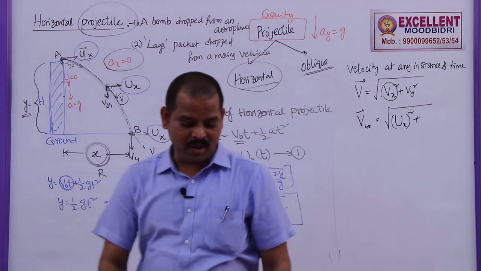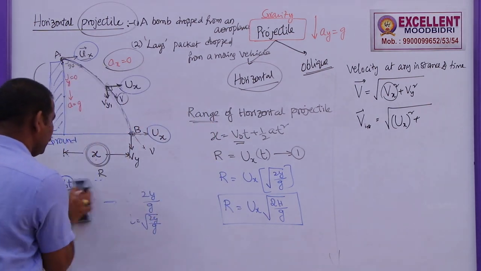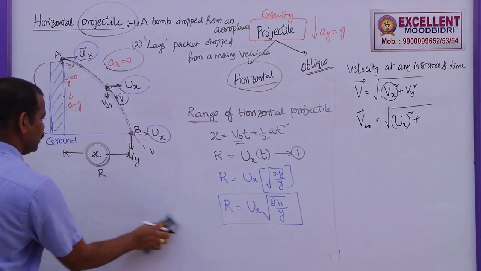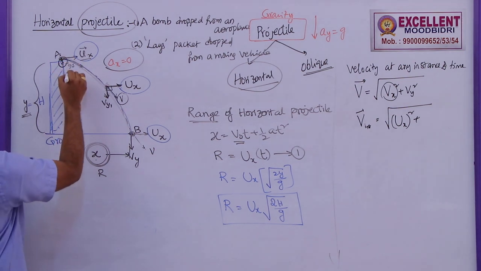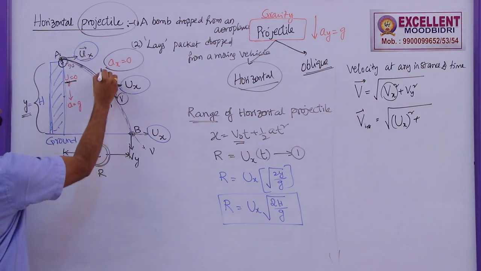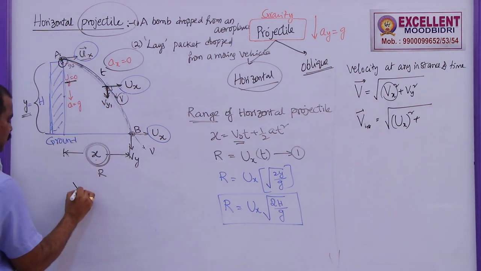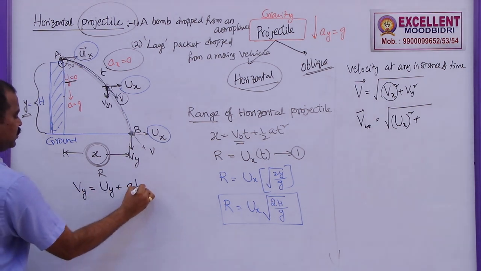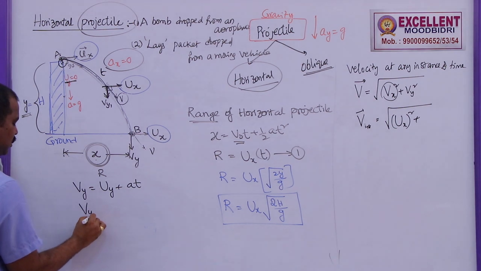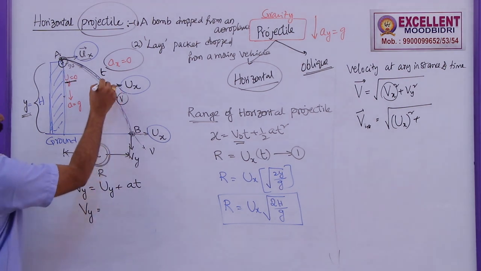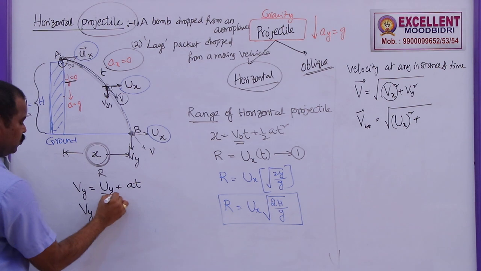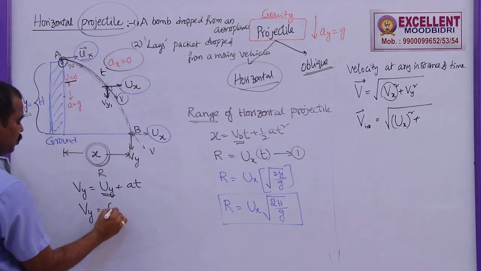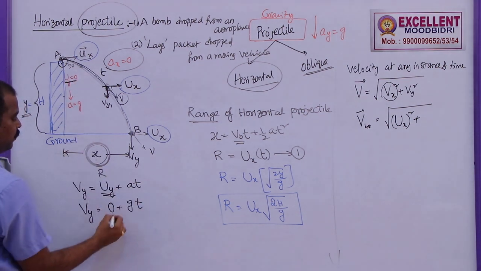To find out vy, that is the velocity after some time, let me use the same concept here. Here the vertical velocity was 0. After t seconds, what is the velocity in the vertical direction? So v vertical is equal to u vertical plus at. The velocity at this point along the y axis is given by uy is 0, plus g after time t.